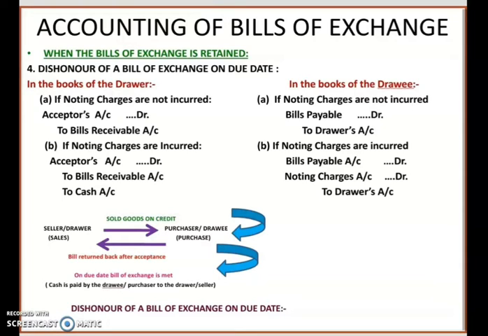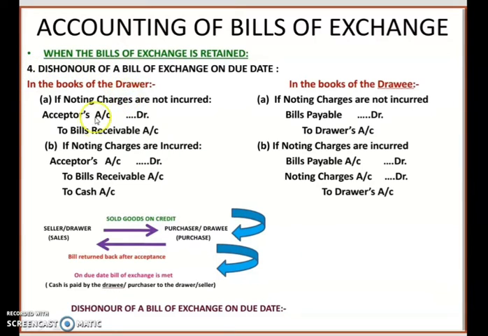If a cheque has bounced, it means that if we take that bounced cheque to the bank, we will not get the cash. The same is the case here. Dishonor means that on the due date the bill of exchange has not been converted into cash. We didn't receive cash from the drawee. That is the meaning of dishonor of the bill.